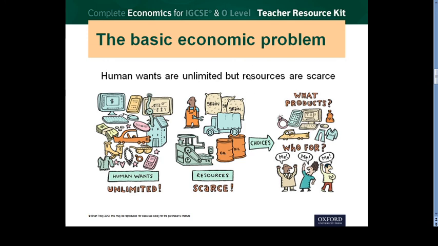So this is the reason that the economic problem arises around the world: people have many demands, many needs, many wants. Everybody wants water, everybody wants food. But the things that are going to be produced are limited, because the resources by which these things will be produced are also limited.